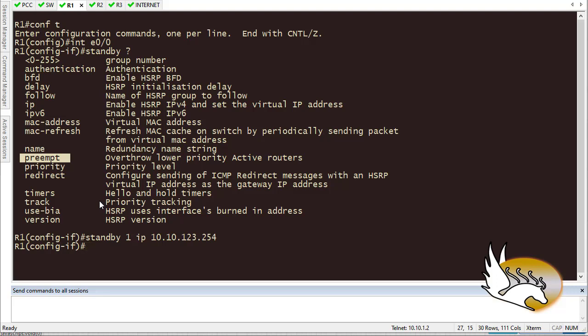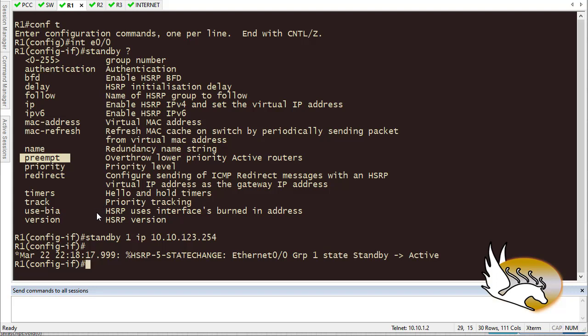Router 1 is going to be active, router 2 is going to be passive, or let's say in standby mode. If router 1 fails, router 2 is going to take over the role. It is going to route for the network. But if router 1 comes up later, router 1 can redeem its role, and it can say that I want to become the active router again. By default, preemption is disabled, and I'm going to show you how.